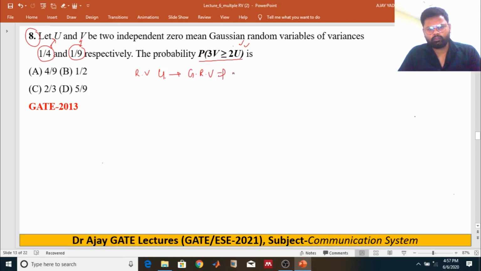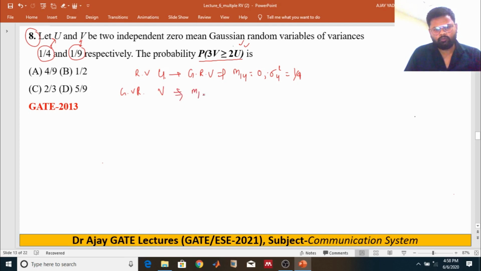The mean, the first moment, is 0, and the variance, as given, is 1 upon 4. And the Gaussian random variable V has mean 0 and the variance is 1 by 9.